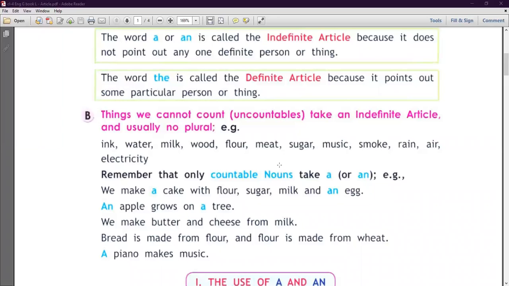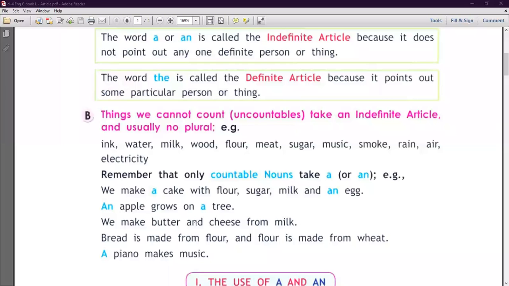We cannot count, so they take no article. Usually no plural. इनके plural भी नहीं होते. Now remember that only countable nouns take a or an. ओनली जो countable nouns होते हैं वो क्या लेते हैं? Articles a और an.